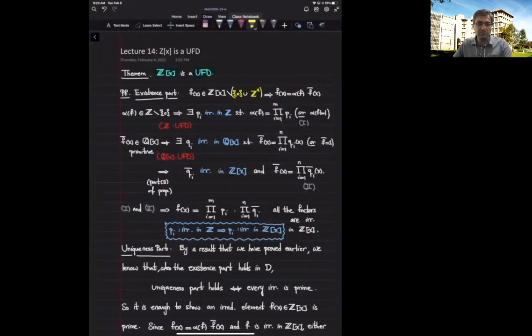First thing that we do is to separate the integer part of it from the polynomial part of it, meaning that I'm going to write it as its content, the GCD of the coefficients, times a polynomial that is primitive.